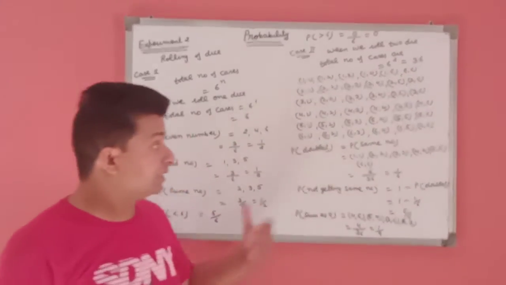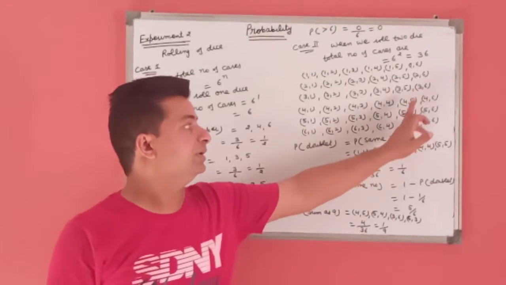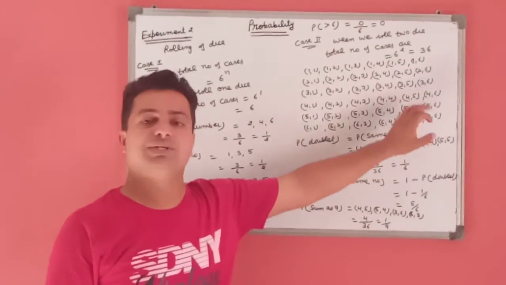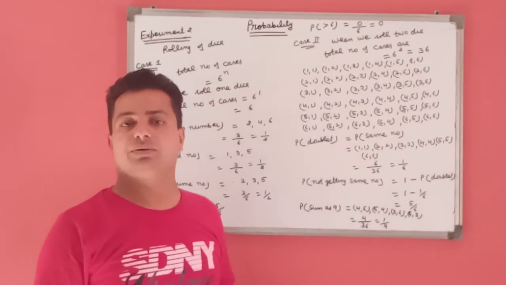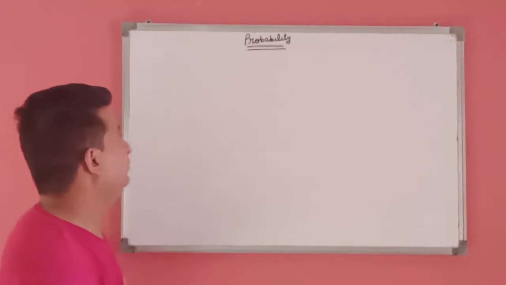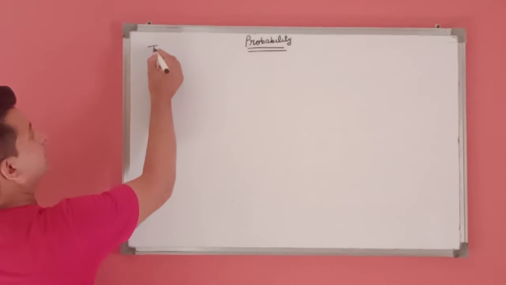If we get the sum as 10, that's 5 5, 4 6 and 6 4. This means 3. Probability is 3 by 36, that's 1 by 12. In the same way, if we roll 3 dice,